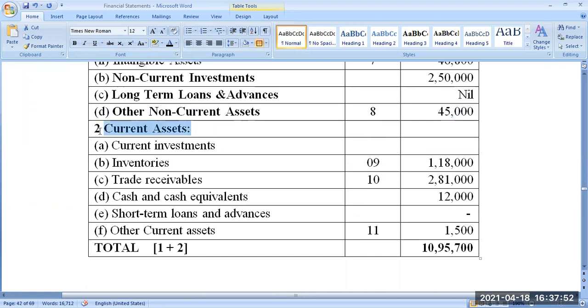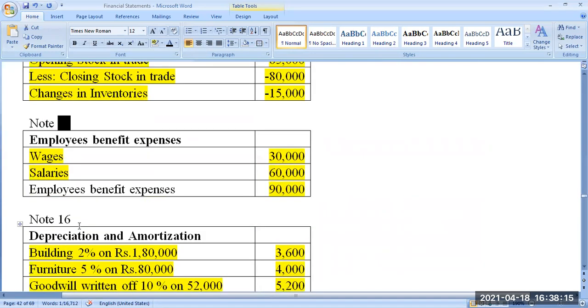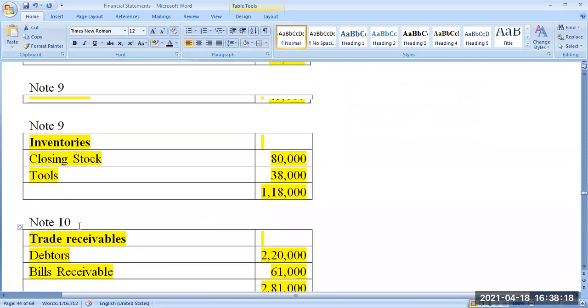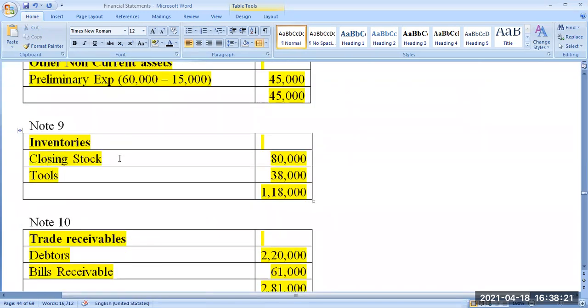Now we have to do with current asset. Current asset, first category, current investment. There is no amount in the trial balance. This company did not do any investment which is of current nature. So 0 or leave it blank. Inventory. There are two inventories. One is closing stock of stock in trade. Another one is tools. Yeah. Closing stock in trade, which is given in the adjustment. You remember adjustment, there was 80,000 rupees. We already discussed when we calculated that change in inventory. And then there is another asset in the question.